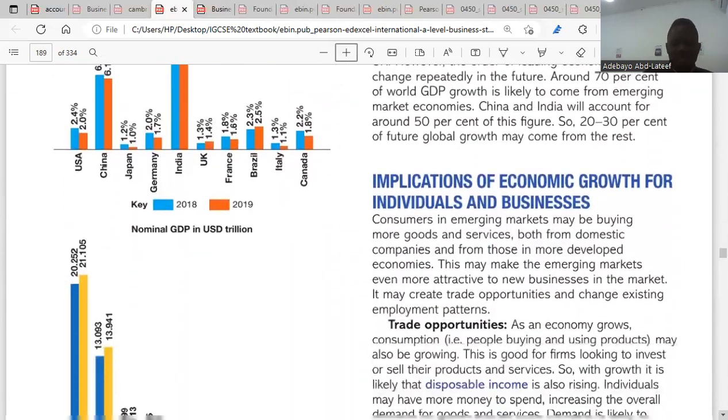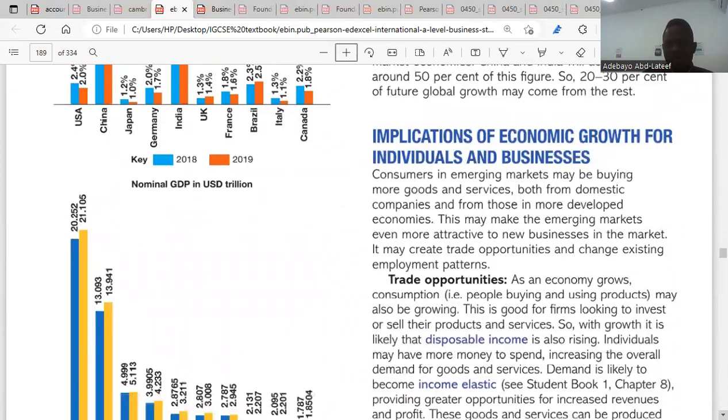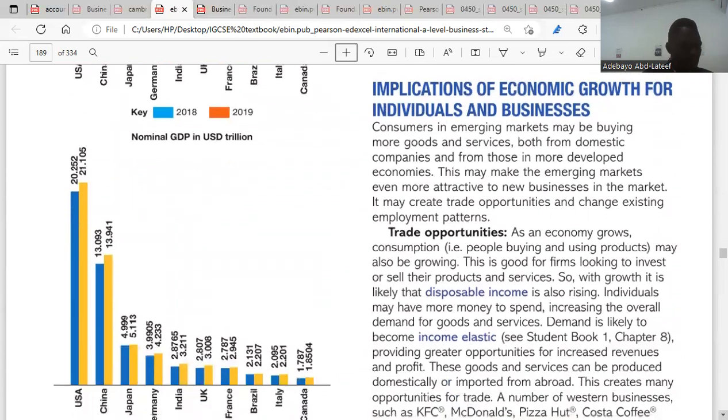So what are the implications of economic growth for individuals and businesses? In emerging economies, consumers tend to buy more goods and services. This may make the emerging markets more attractive.